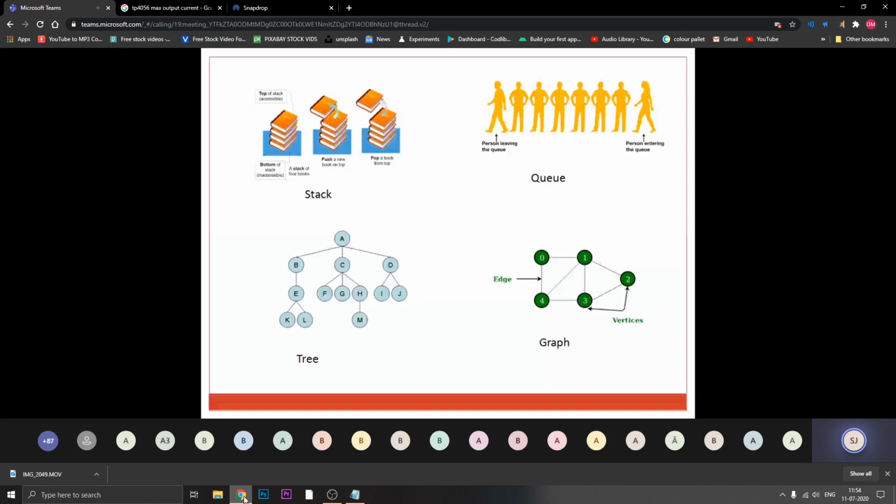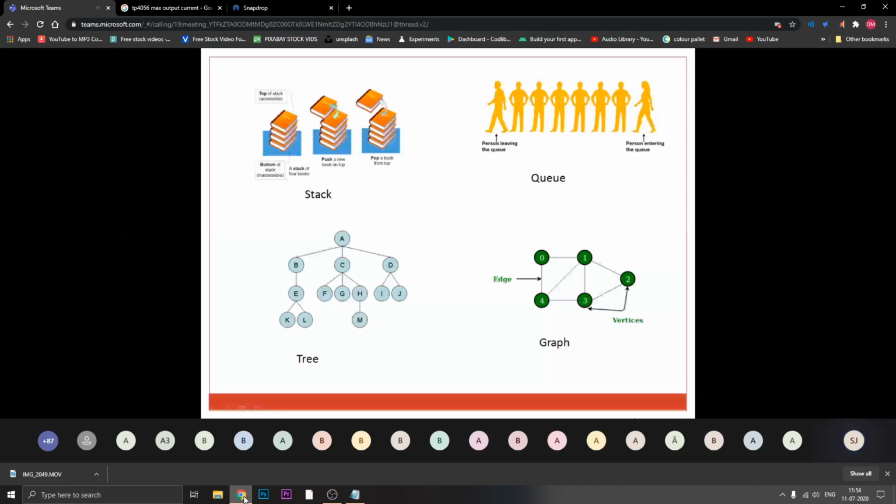I hope you are getting the different applications and examples of a tree. Any doubt in this? Getting what the meaning of tree is? No doubts, ma'am. So shall I move to the next example, graph?